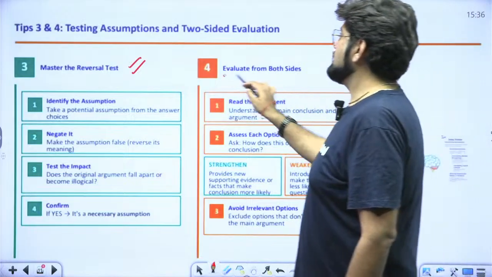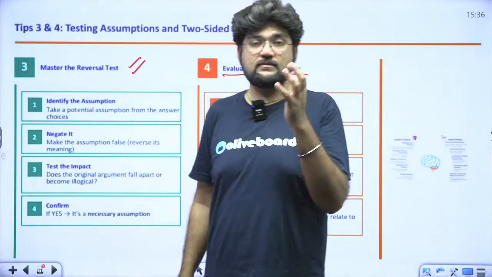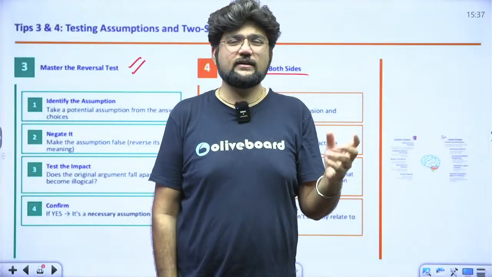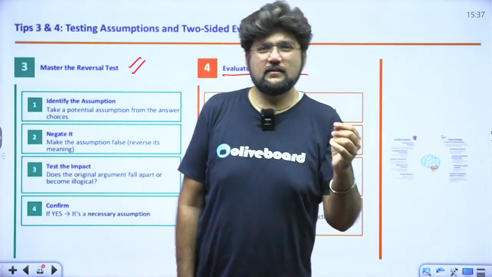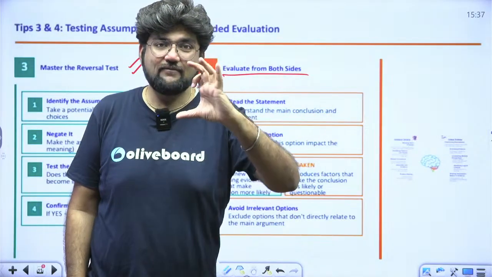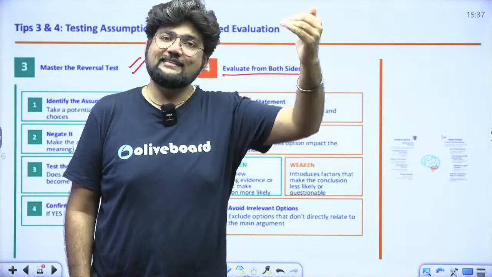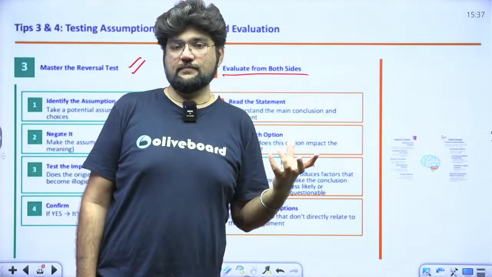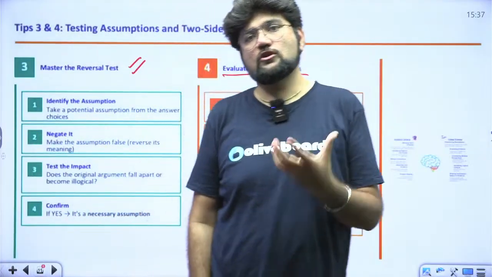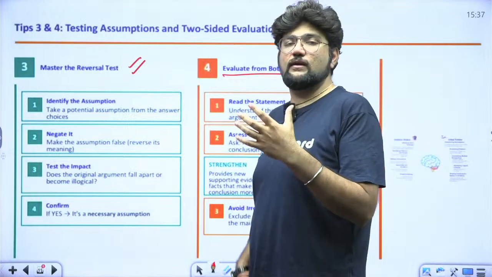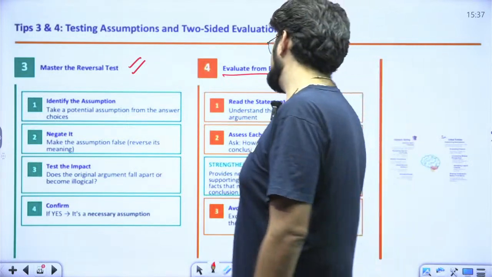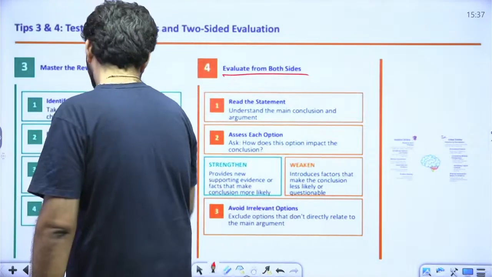Evaluate from both sides means that if you read the statement, sometimes options also help you a lot. Sometimes some options are so definitely incorrect that you can cross them out right away. So then you will have fewer options to choose from, and then it will become slightly easier. So approach from both sides. From the statement also start evaluating, from the conclusion also start evaluating, from the options also start evaluating. That will make it faster and more definitive, and easier for you to understand.